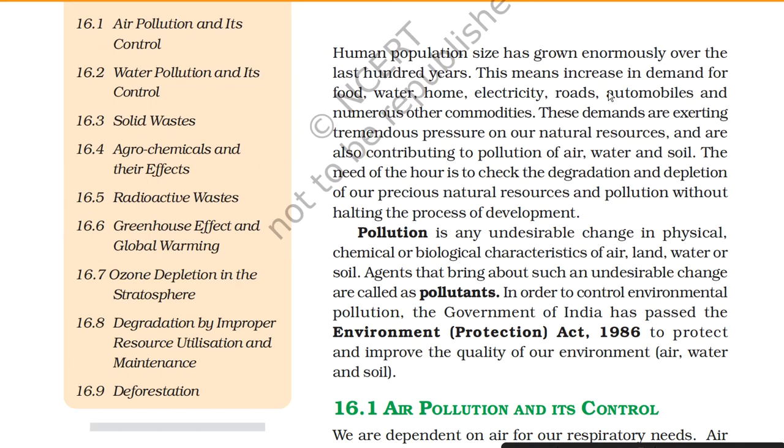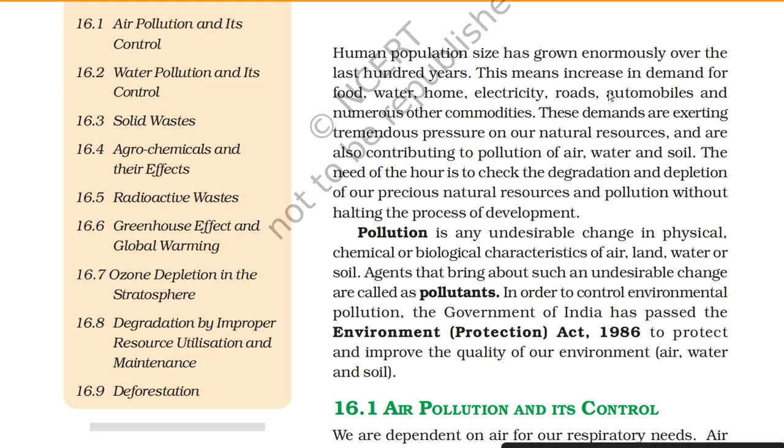Human population size has grown enormously over the last 100 years. This means increase in demand for food, water, home, electricity, roads, automobiles and numerous other commodities. These demands are exerting tremendous pressure on our natural resources and are also contributing to pollution of air, water and soil. The need of the hour is to check the degradation and depletion of our precious natural resources and pollution without holding the process of development.